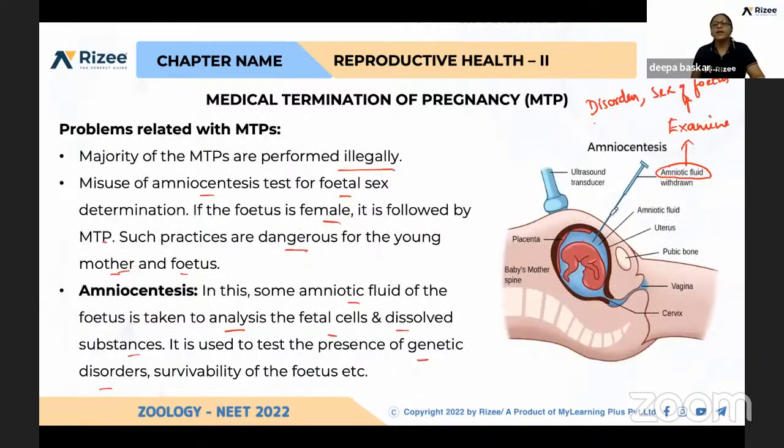What do you mean by amniocentesis? Fetal cells are collected using a syringe and can be examined. The sex of the fetus can be identified, and any chromosomal disorders can also be identified. But this is not legal. Identification of the sex of the fetus is illegal. Doctors can easily identify the sex even while doing scanning, but they should not disclose the sex of the fetus to the parents.